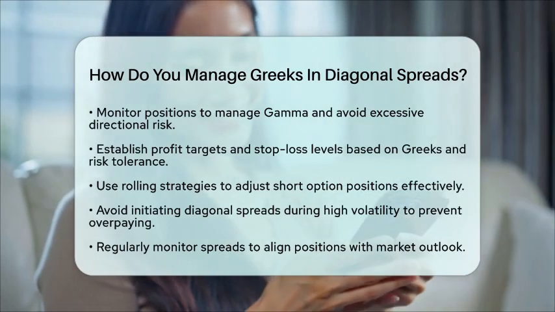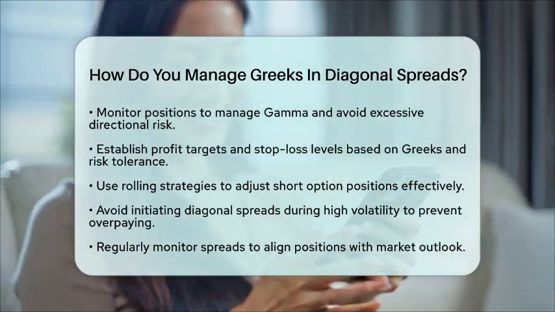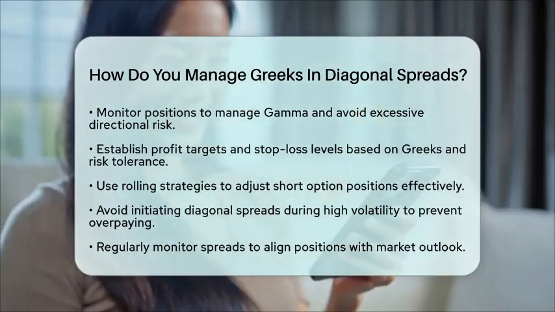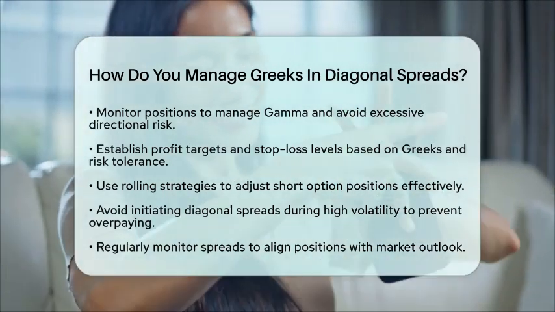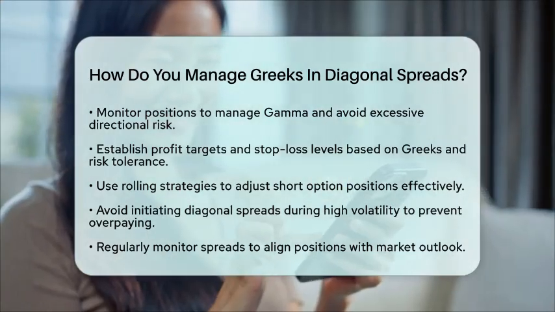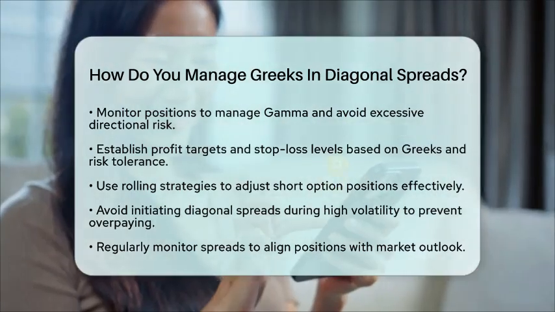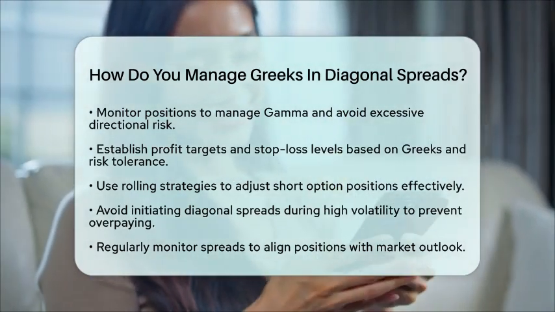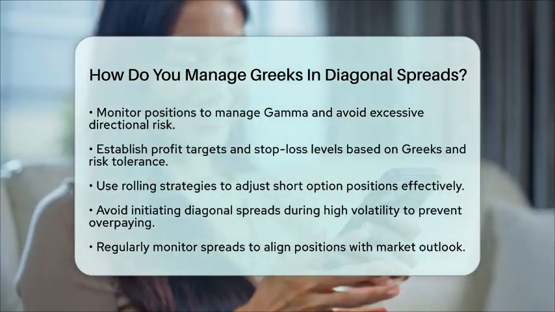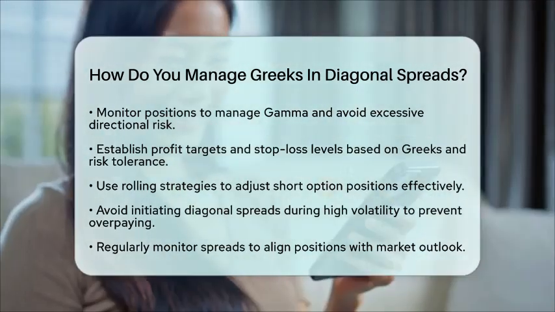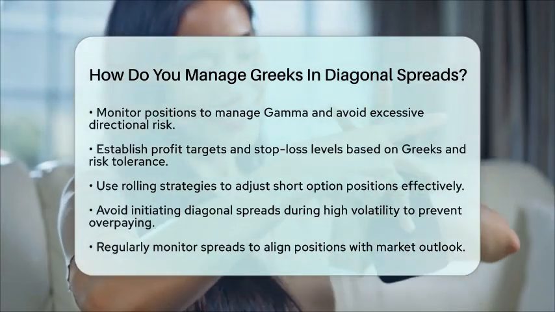It is wise to avoid initiating diagonal spreads during periods of extremely high volatility to prevent overpaying for the long option. Regularly monitor the spread to respond to changes in delta, theta, vega, and gamma, ensuring your position aligns with your market outlook. By actively managing these Greeks, you can improve the performance of diagonal spreads, balancing income from time decay with directional exposure and volatility sensitivity to achieve your trading goals.